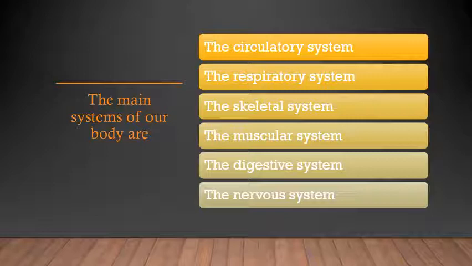Organ system means when different organs work to perform a specific task. The group of organs is called the organ system. So first, we are going to see what are the different organ systems in our body. The circulatory system, respiratory system, skeletal system, muscular system, the digestive system and the nervous system.